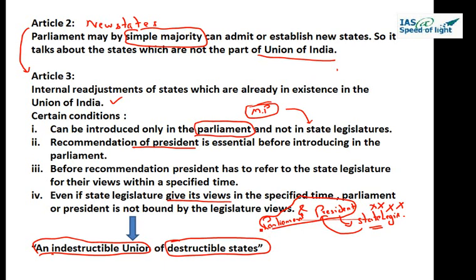Let us read from the paragraph what has been given in Article 3 in M. Laxmikanth's... PM Bakshi. Provided that no bill for the purpose shall be introduced in either House of Parliament except on the recommendation of the President. So recommendation of the President is required for the introduction of a bill in Parliament. And unless, where the proposal contained in the bill affects the area, boundaries, or name of any of the states, the bill has been referred by the President to the legislature of that state for expressing their views. So the President, before recommendation, has to refer the bill to the state legislature. Okay, so this was about Article 3.